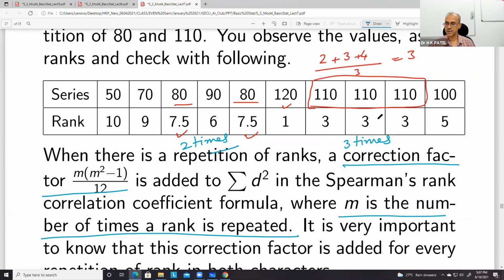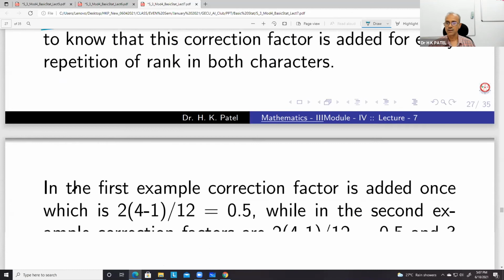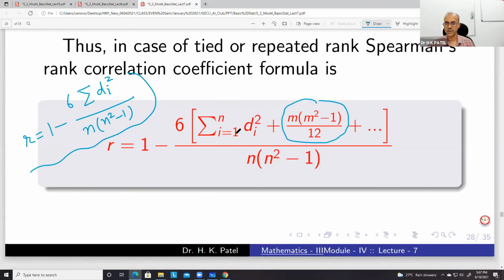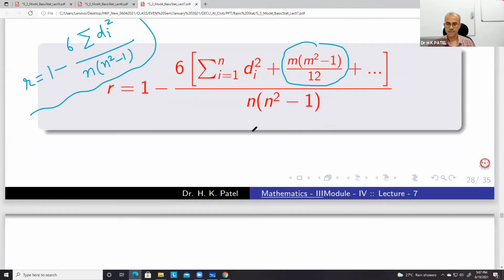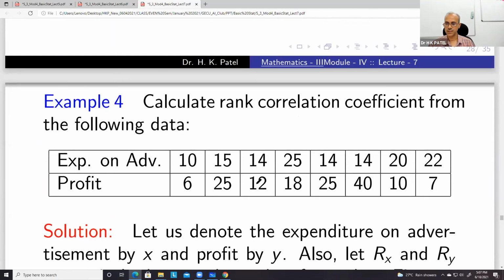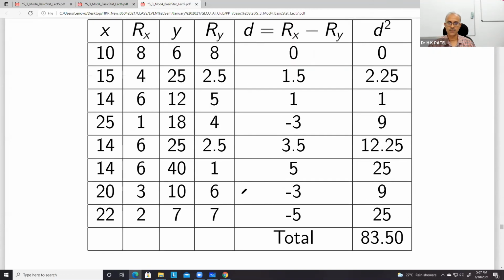Because this rank is repeated 3 times, m will be 3 here, and this rank is repeated 2 times, so m will be 2 here. Okay, so these correction factors you have to add in the numerator with summation di square. So for example, in this you can see these numbers are there, and then these are the ranks here.